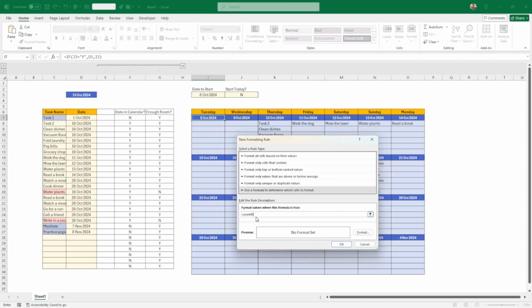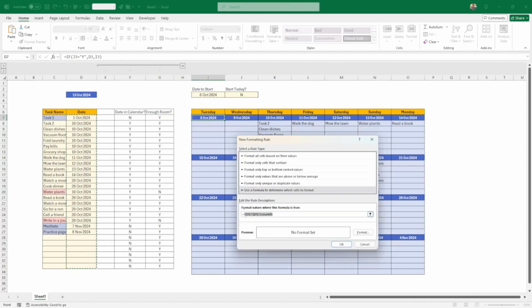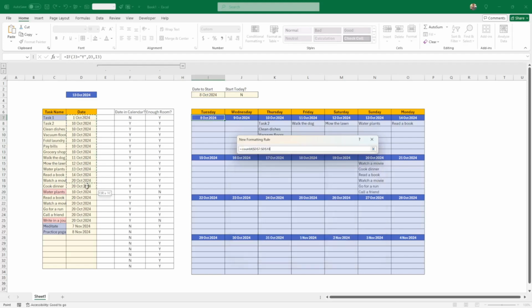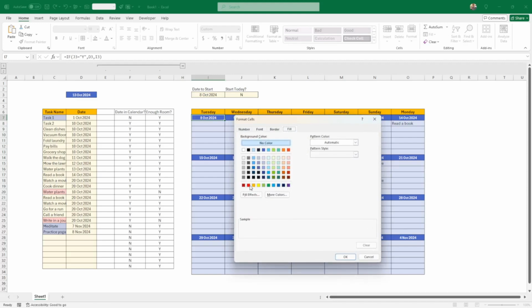I'm going to do COUNTIF on this column here. COUNTIF this column here. Make sure that all the dollars are here. Is equal to that date here. And if it's greater than that 6, okay, is equal to that date. If it's greater than 6, I know I have a problem, and therefore I need to put red again.